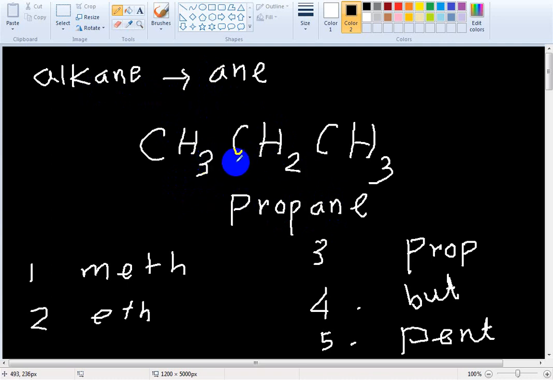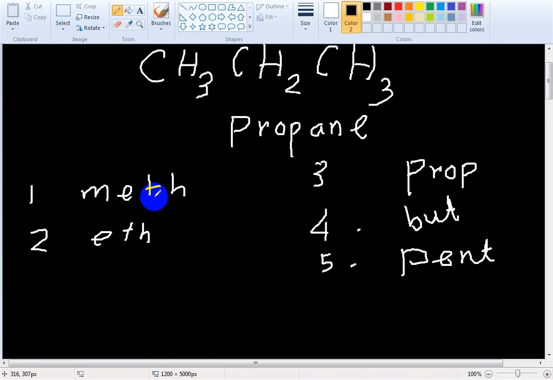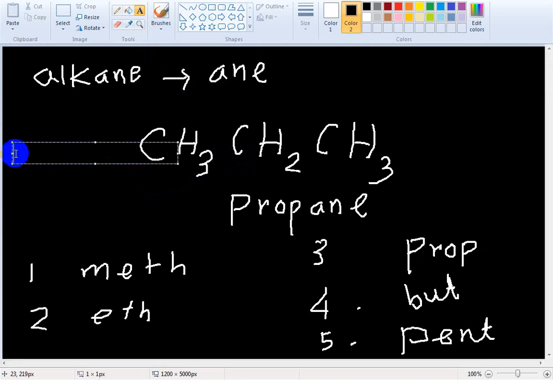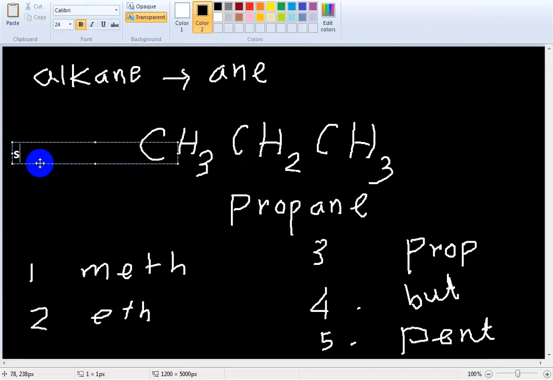What is this formula? Is this the structural formula, displayed formula, or molecular formula? What type of formula is this one? Structural formula. Yes, structural formula.